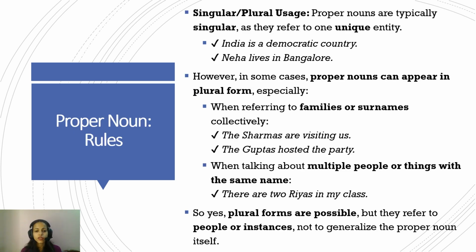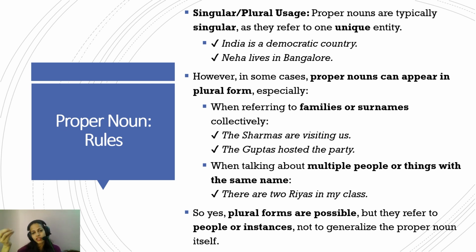Now, we get to the most important part, which is the rules: how these different kinds of nouns are used, and this is why it was important to understand the different types of nouns. So, the first is the proper noun. How do you use the proper noun? Proper nouns are typically singular because they refer to a unique entity.